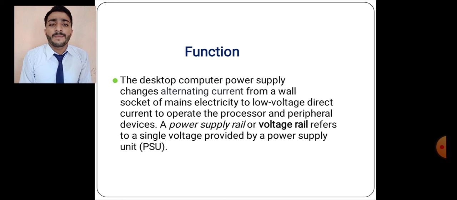Now function. The desktop computer power supply changes alternating current from the wall socket of mains electricity to low voltage direct current to operate the processor and peripheral devices. A power supply rail or voltage rail refers to a single voltage provided by a power supply unit.